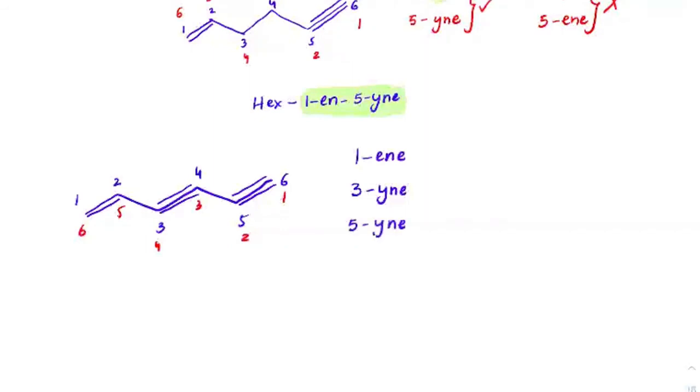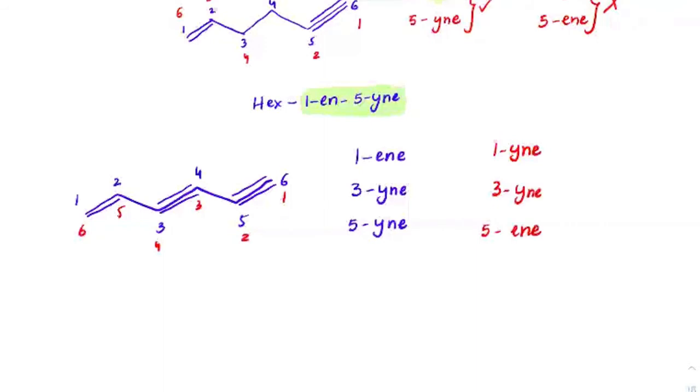Now with respect to the red color numbering, if you check out, first carbon I'm getting ine, okay. Third carbon also I'm getting ine, and fifth carbon I'm getting ene. Got it?